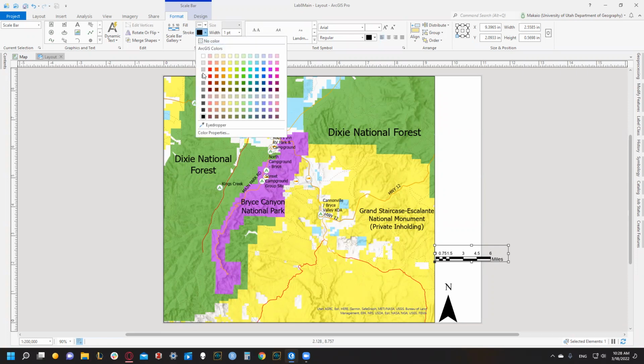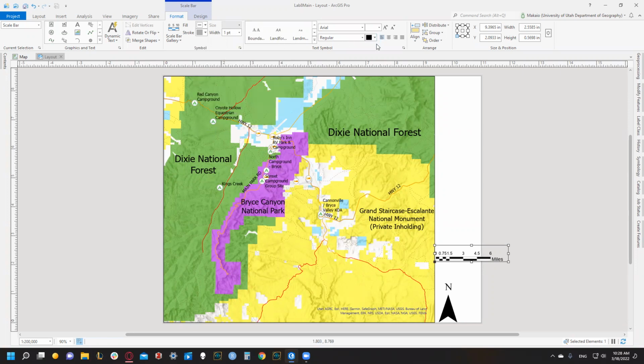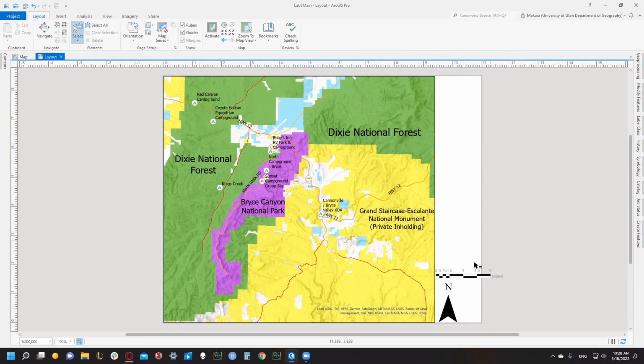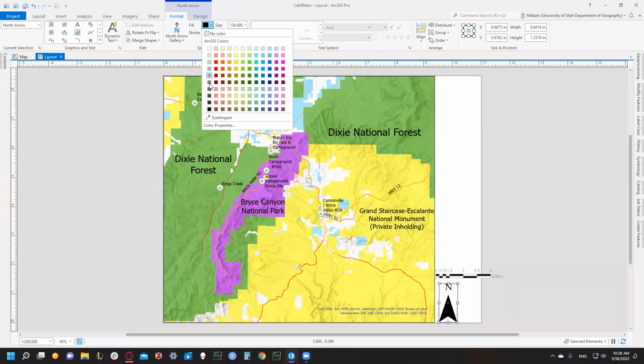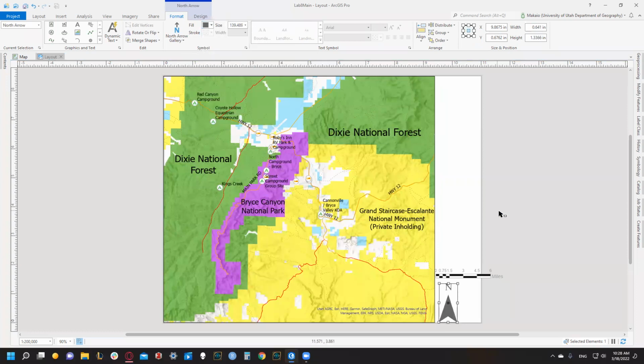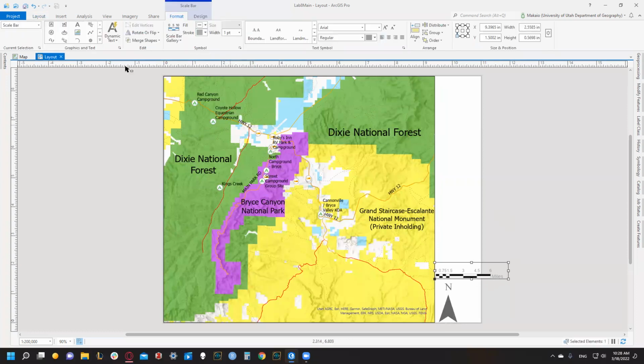Yeah, I guess I just don't see that well. But look at the lighter shade of gray. Yeah, okay. So that's gray 70%. Yeah, gray 70%. All right, we're going to do the same thing for our north arrow. So we're going to select gray 70%.